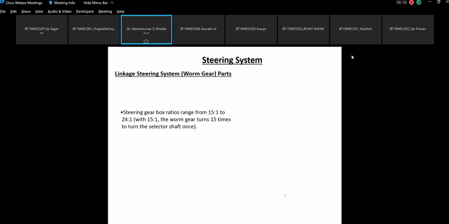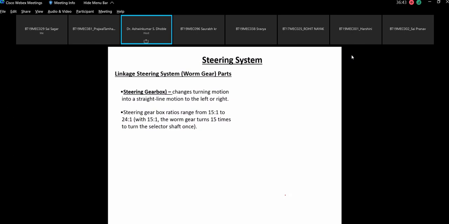Now the steering system talks about the steering gearbox, which changes turning motion into straight line motion to the left or right. Steering gear ratios range from 15:1 to 24:1. 15:1 means the worm gear turns 15 times to turn the selector shaft once.